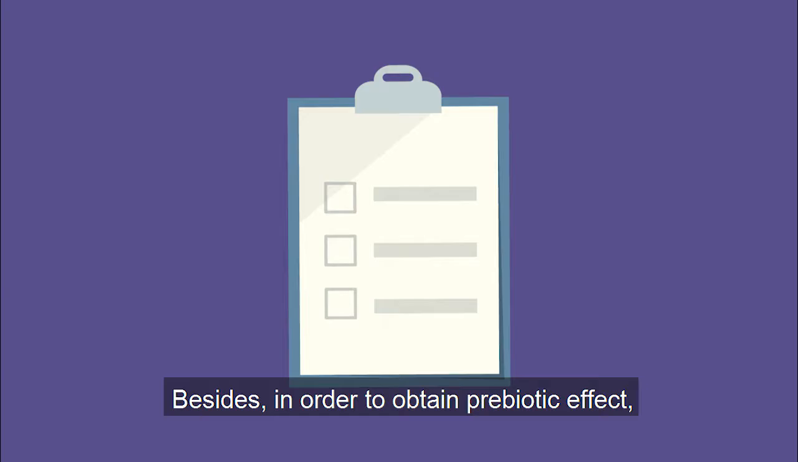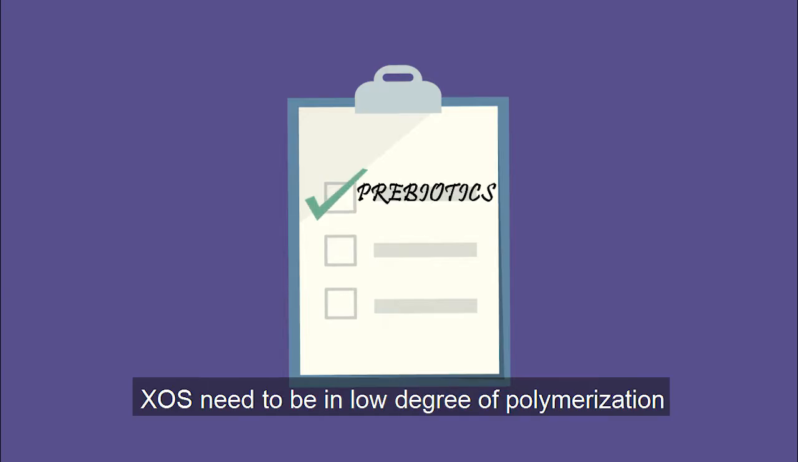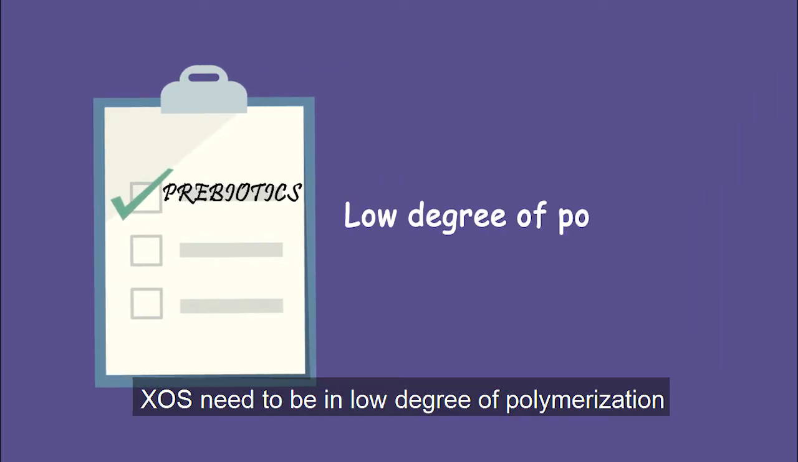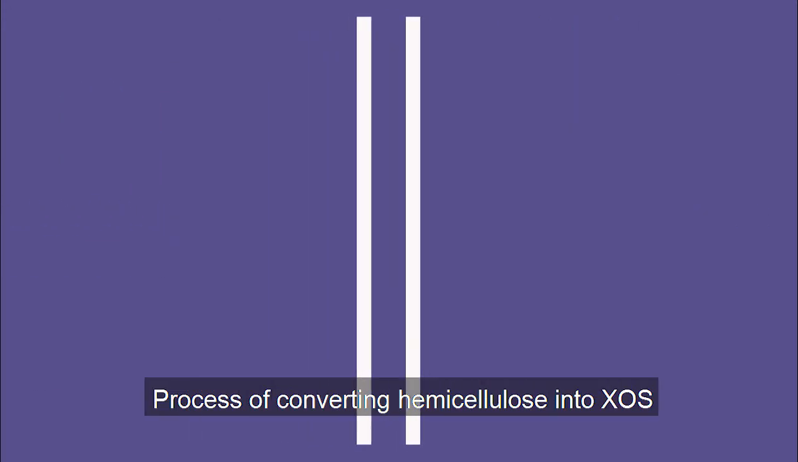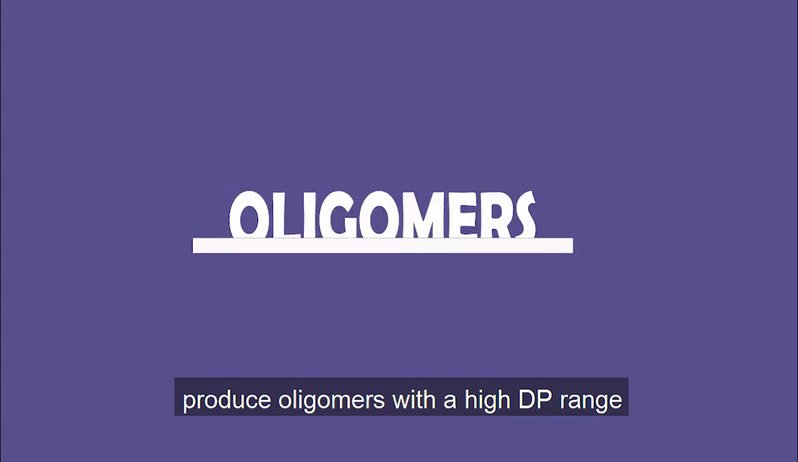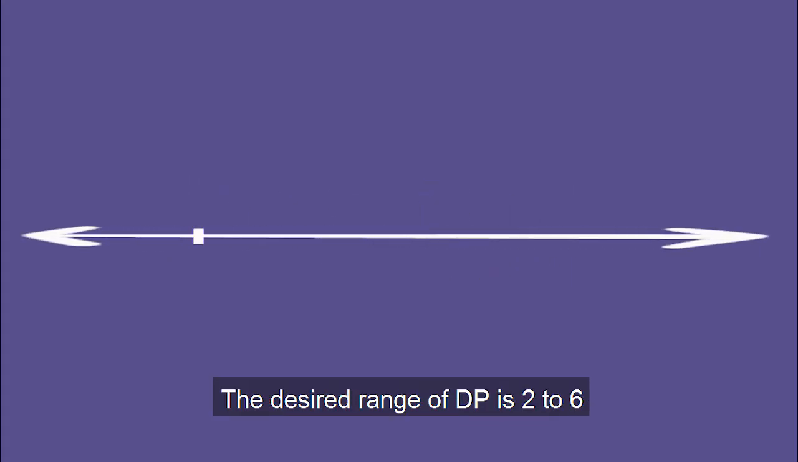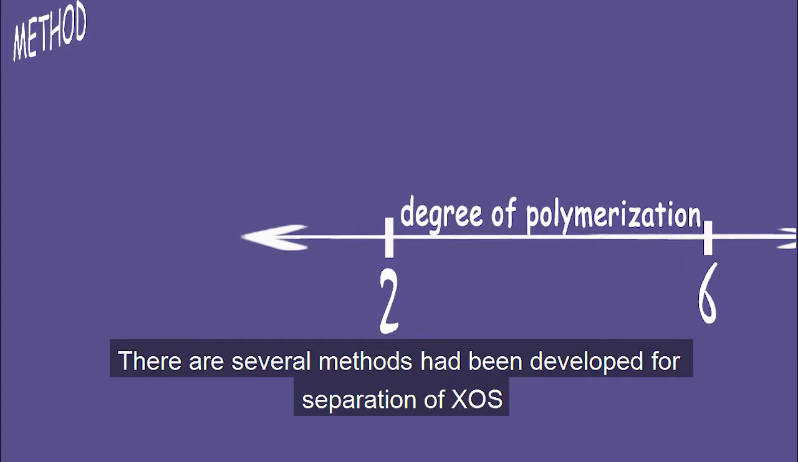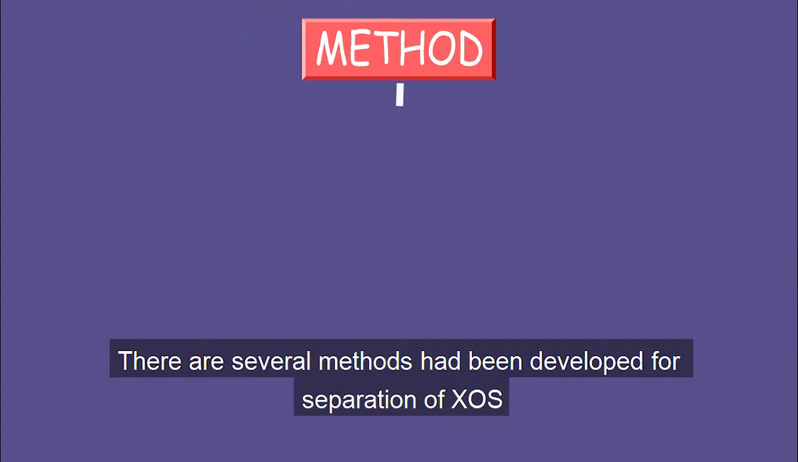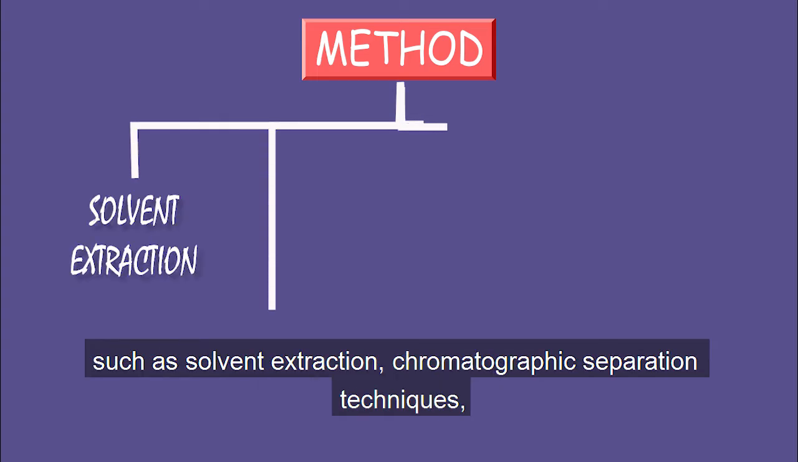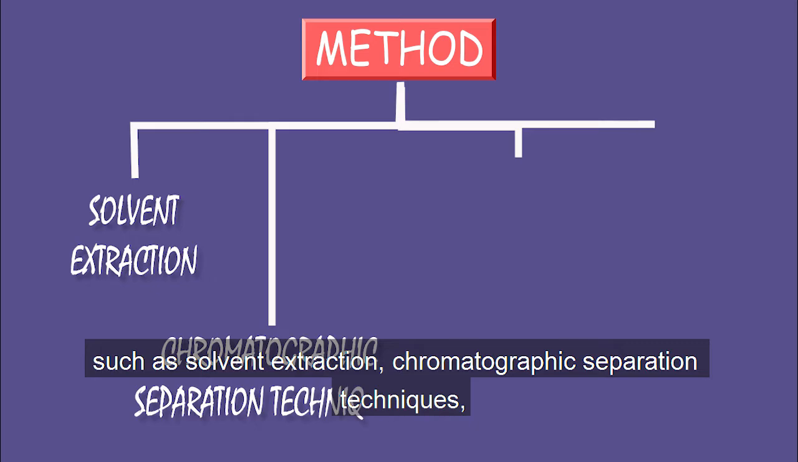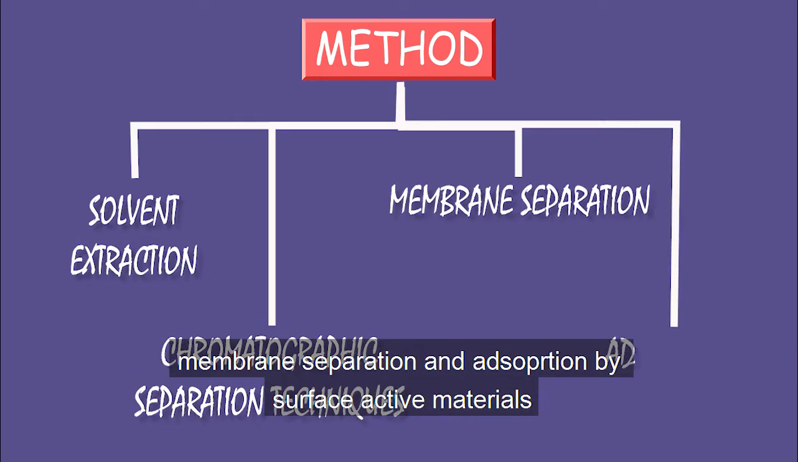Besides, in order to obtain prebiotic effect, xylooligosaccharides need to be in low degree of polymerizations. The process of converting hemicellulose into xylooligosaccharides produces oligomers with a high DP. The desired range of degree of polymerizations is 2 to 6. There are several methods have been developed for separations of xylooligosaccharides, such as solvent extractions, chromatographic separation techniques, membrane separations, and adsorption by surface active materials.